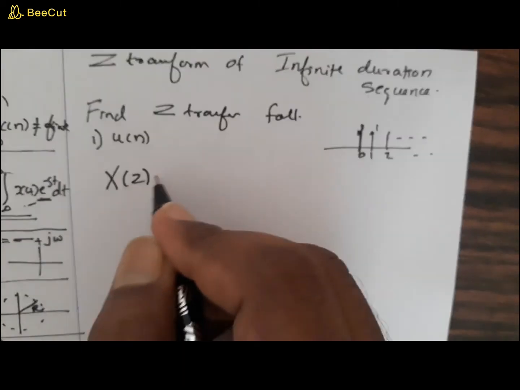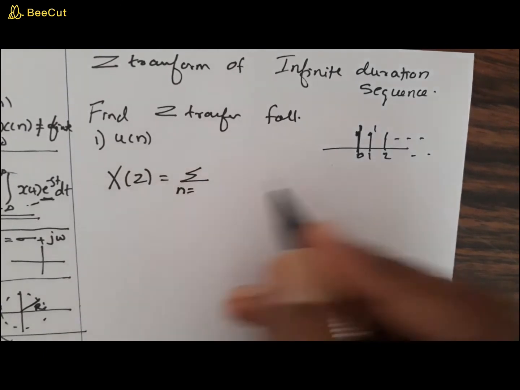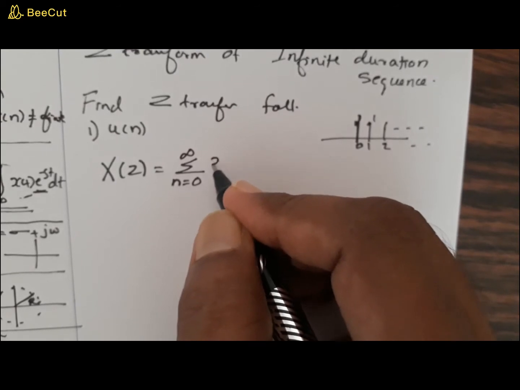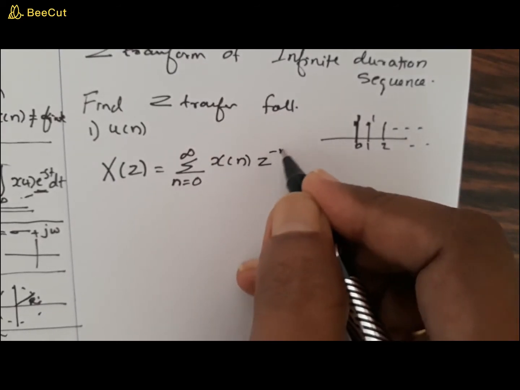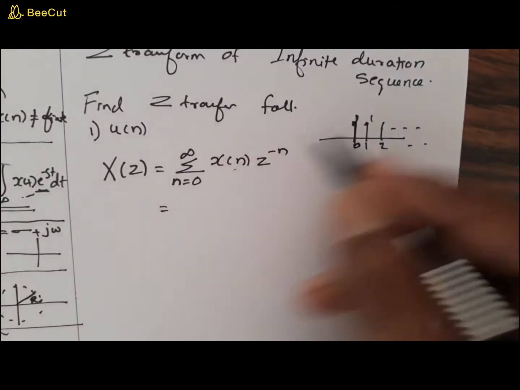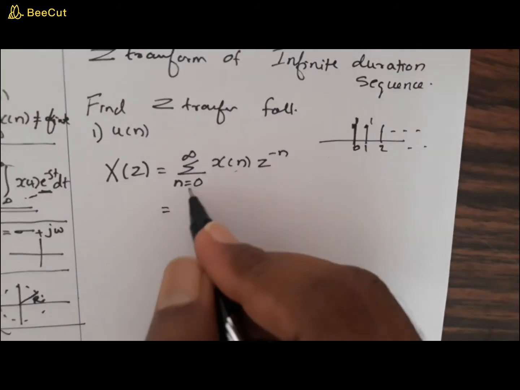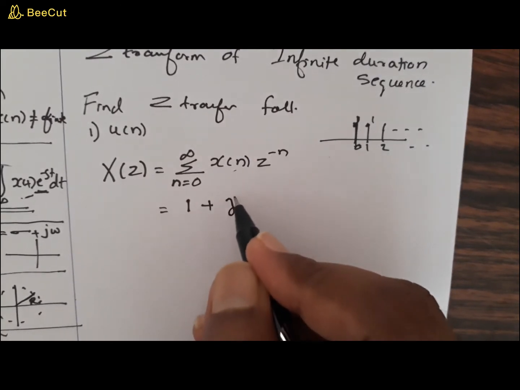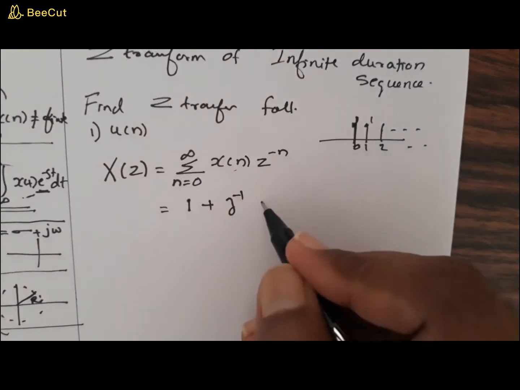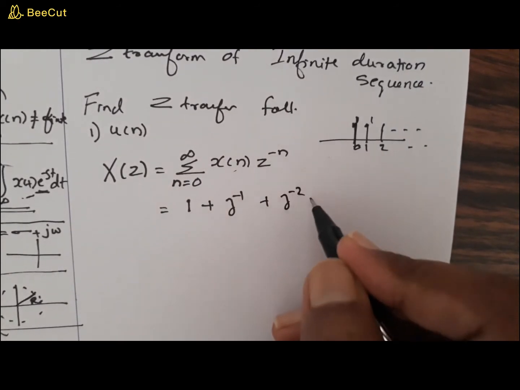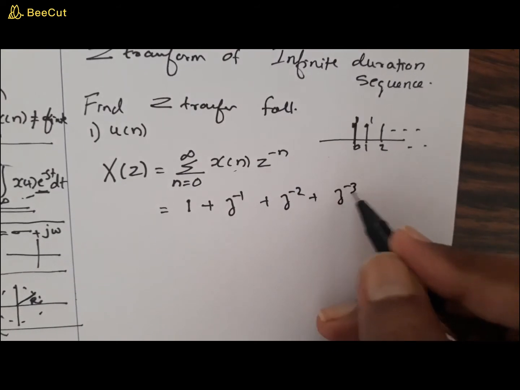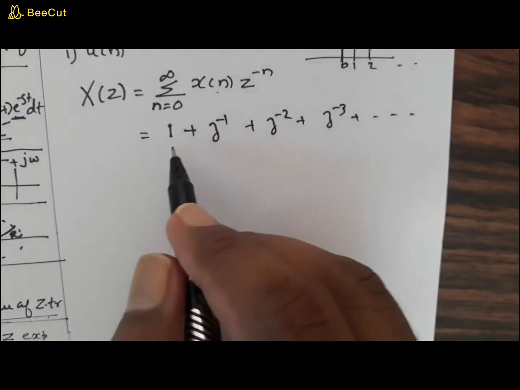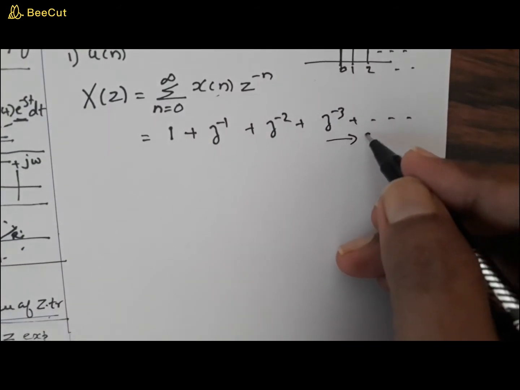X of z: you don't have to use n equal to minus infinity because n varies from only 0. So it starts from n equal to 0 to infinity of x of n times z raised to minus n. Now this x of n will always be equal to 1, whatever the sample. So for n equal to 0 the first sample will be 1, plus the second one will be 1 into z raised to minus 1, plus 1 into z raised to minus 2, minus 3 and so on. It goes on. As we have studied already, this is actually a geometric series.